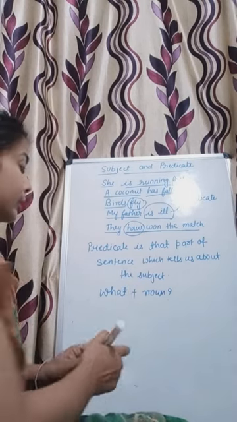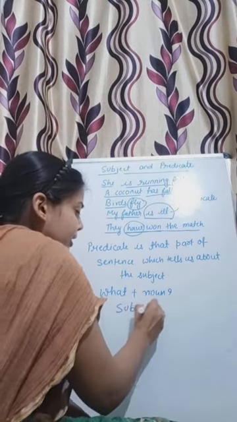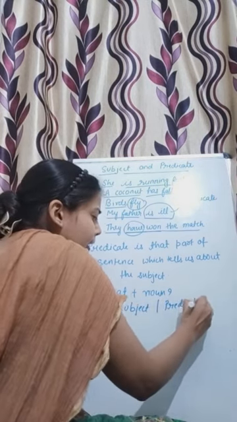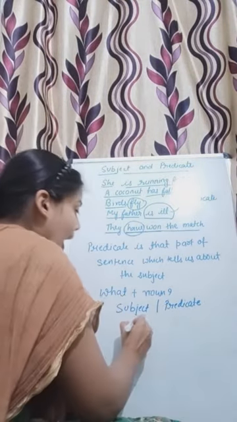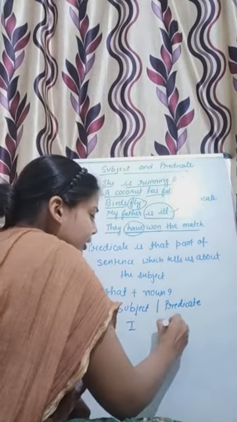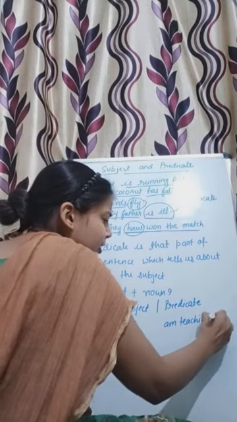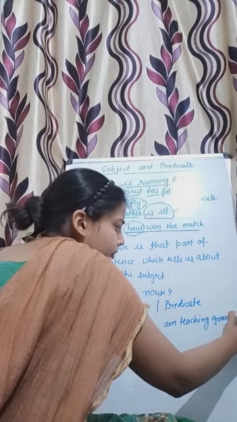So a sentence is made up of two things, subject and predicate. For example, right now I am teaching grammar.